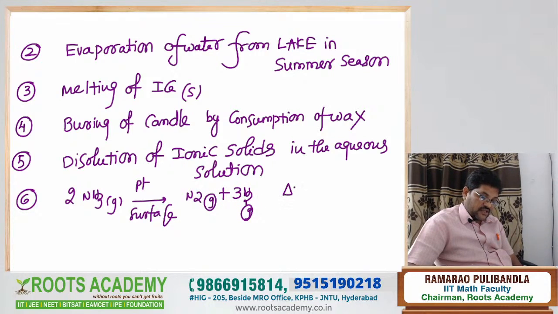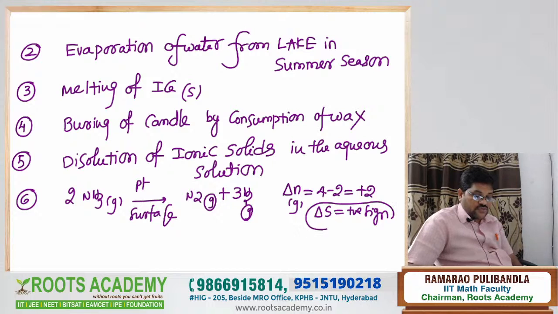Here, delta N of the gaseous state is equal to 4 minus 2, that is equal to plus 2. Where delta N is plus 2, delta S is what sign? Delta S is a positive sign. So this is the example.